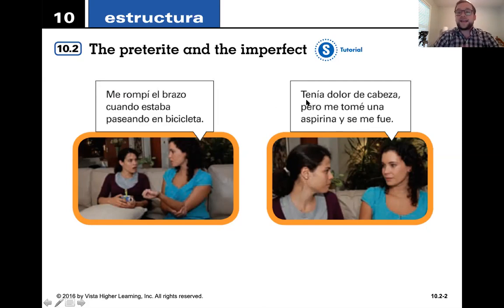But I was having a headache, head pain, for a while. That's an ongoing action right there, and also a physical, mental, emotional state. Tenía dolor de cabeza. I had a headache, but I took a pill and it left me. That's why these would be in the preterite and that would be the imperfect.